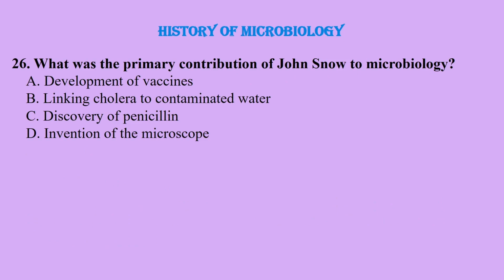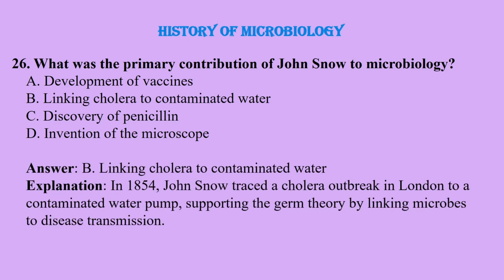Question number 26. What was the primary contribution of John Snow to microbiology? Development of vaccines, linking cholera to contaminated water, discovery of penicillin, or invention of the microscope? And the correct answer is linking cholera to contaminated water.